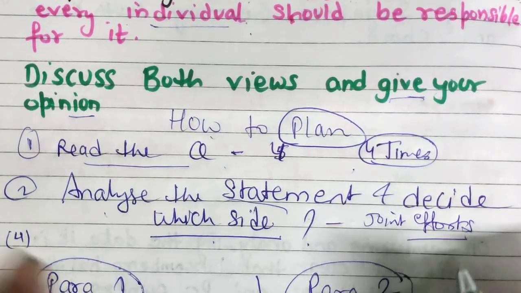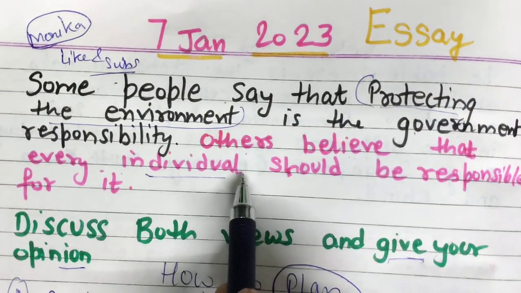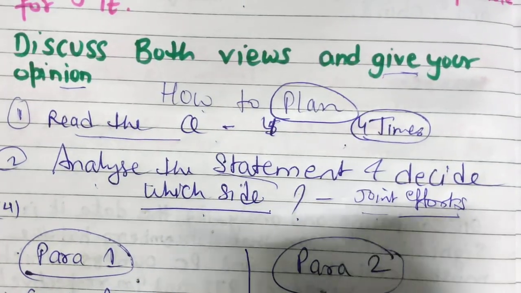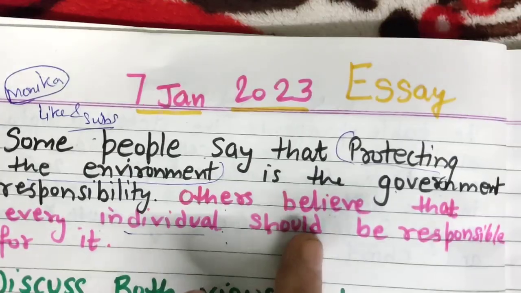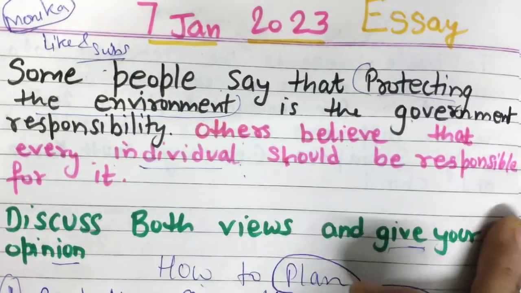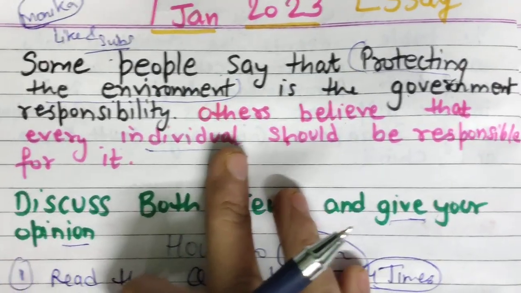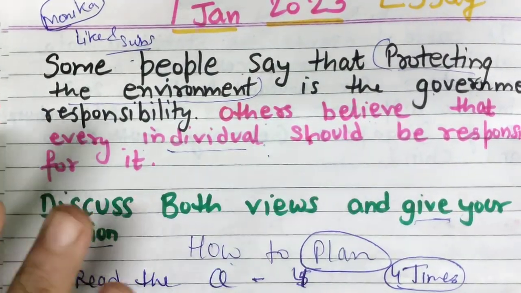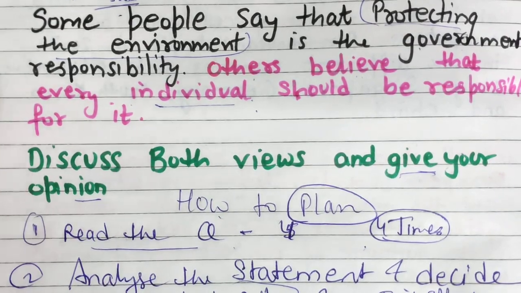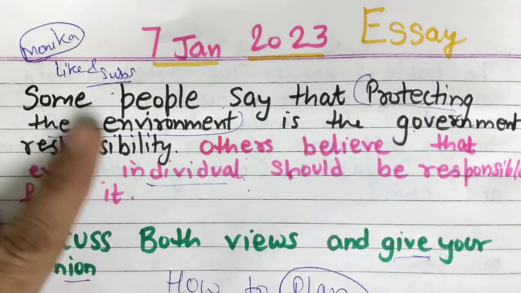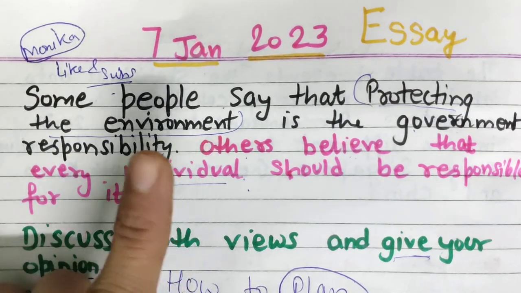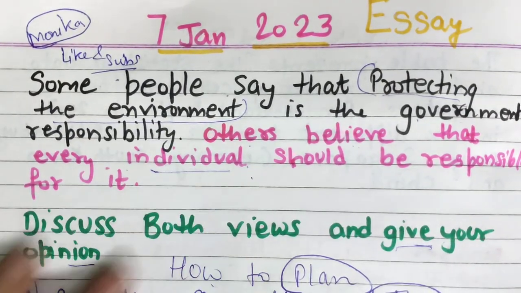So whenever you get this kind of question, you can write this kind of thing: joint efforts should be there. Okay, an individual person can't do anything. Government alone making rules and regulations can't do anything unless people follow them. Okay, so let's discuss which points we are going to discuss about government responsibility and about this. So what is the format?